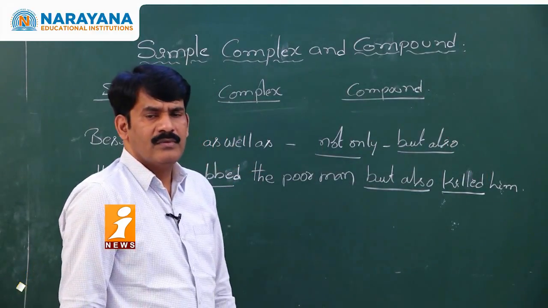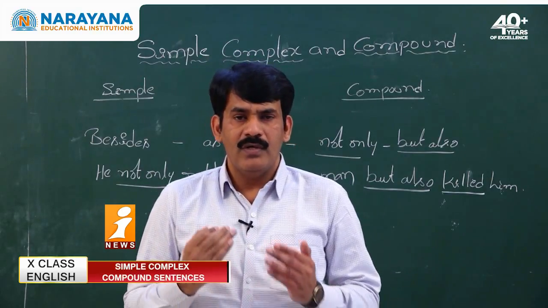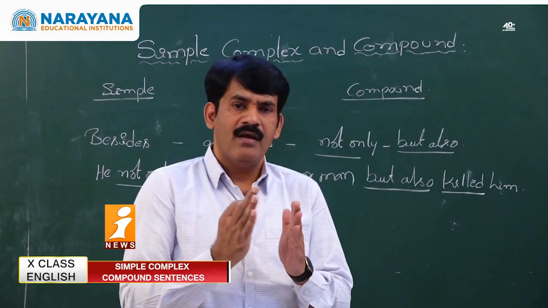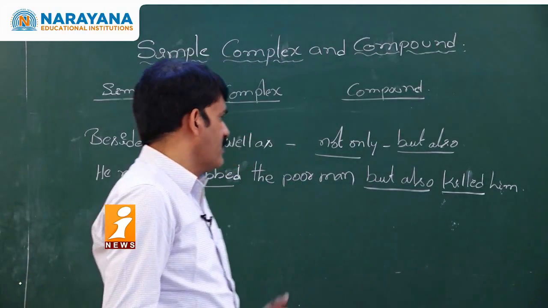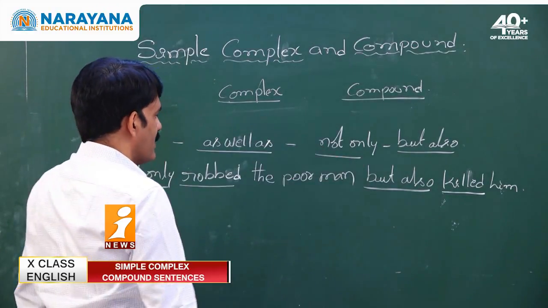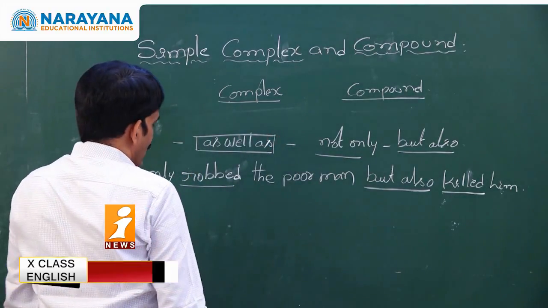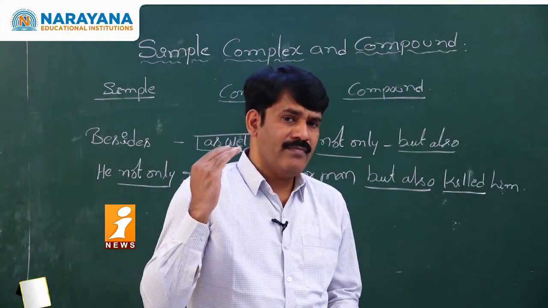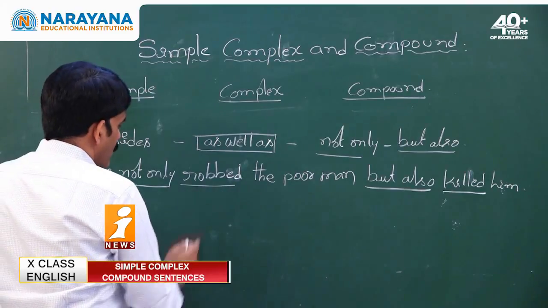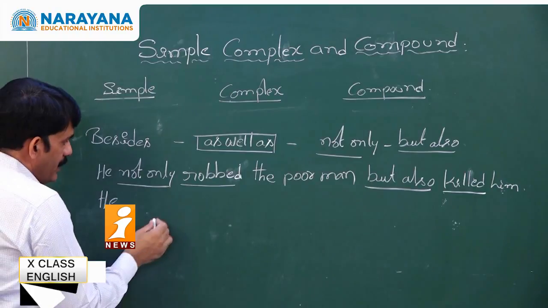Then how do you change a sentence into complex? What are the words that carry the same meaning of not only but also in complex? The word that carries equal meaning of not only but also in complex is as well as. When we want to write as well as, you need to carry the same meaning. So the old man was robbed. He robbed the old man or the poor man. What did he do?